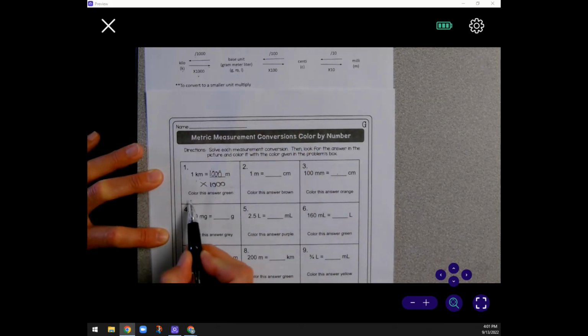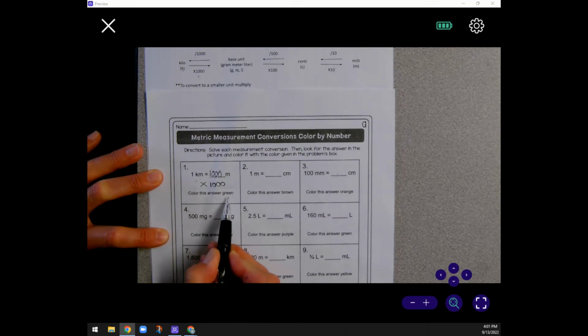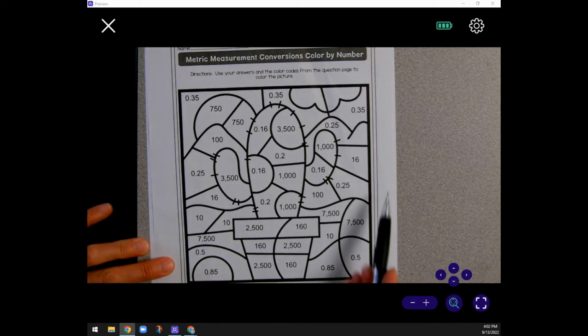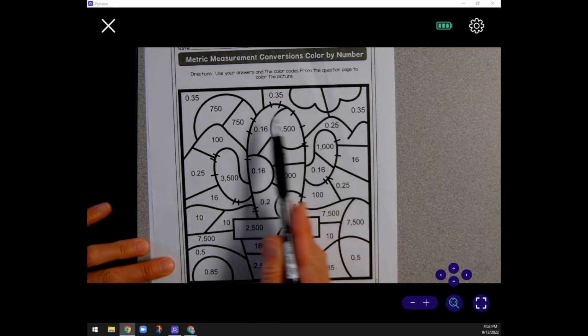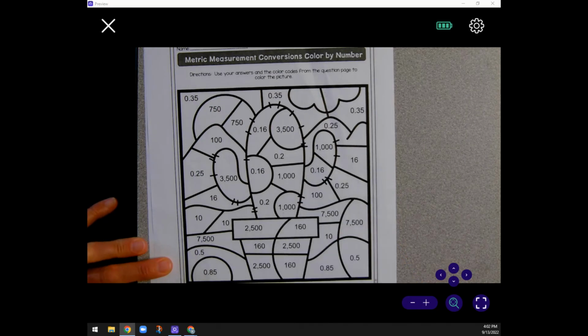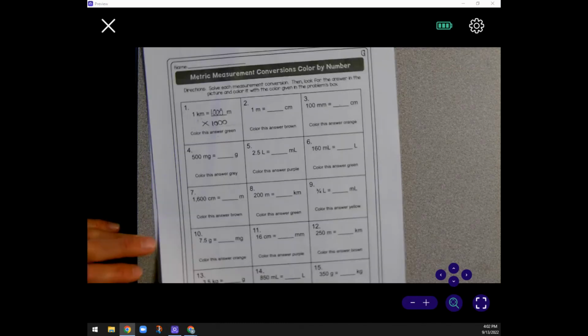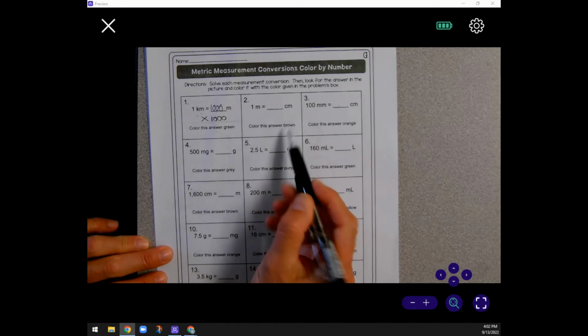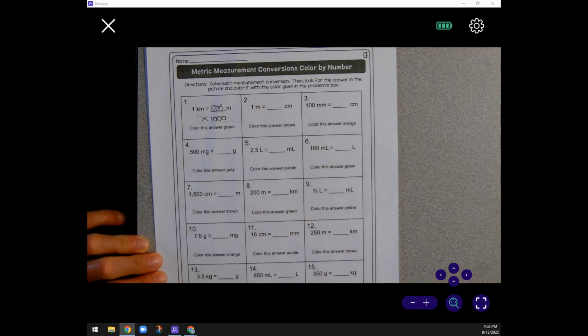Then it says color this answer green. So you're going to turn your paper over, and on the back side, you're going to find anything where it has 1,000. Notice there's a couple places, and you're going to color that green. Then you're going to move on to number 2, do the conversion, find the answer, and color code it according to what the chart says.